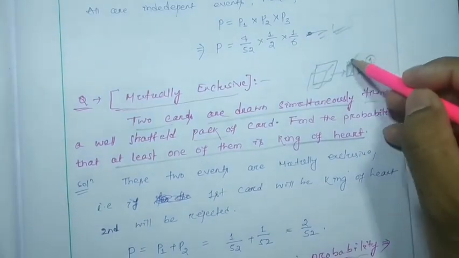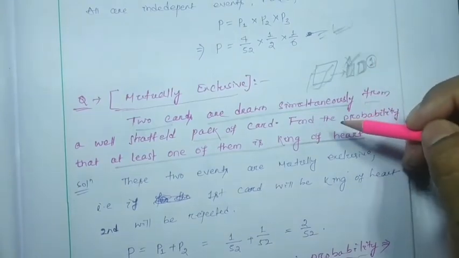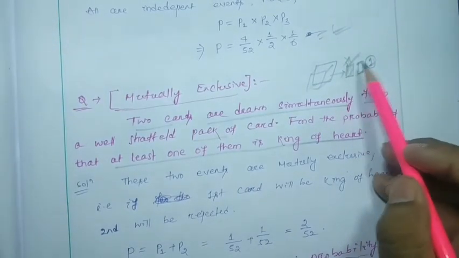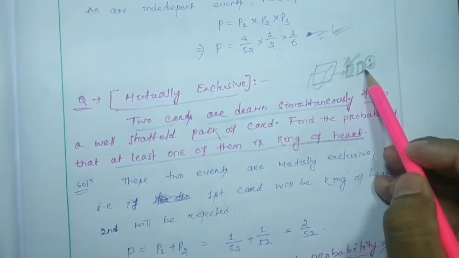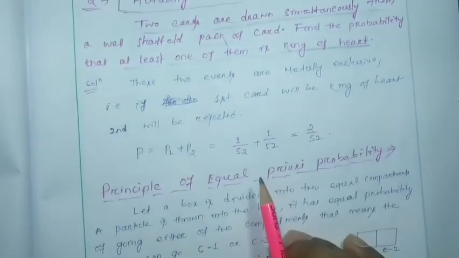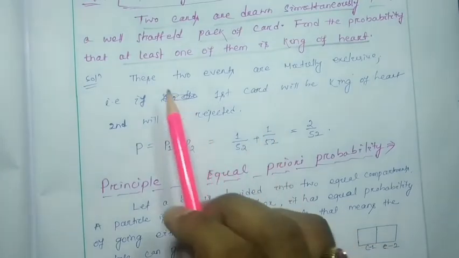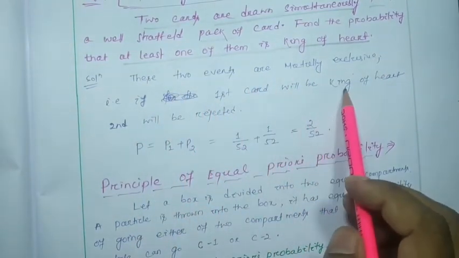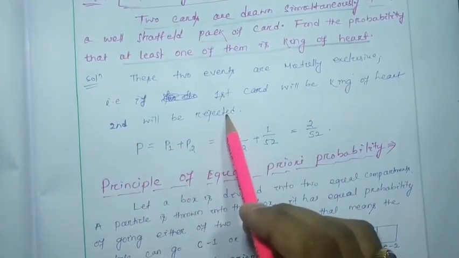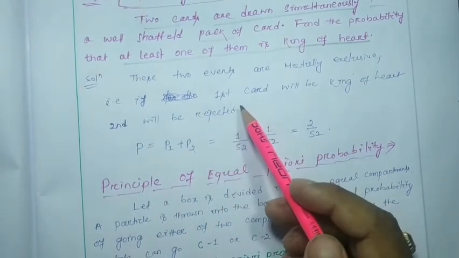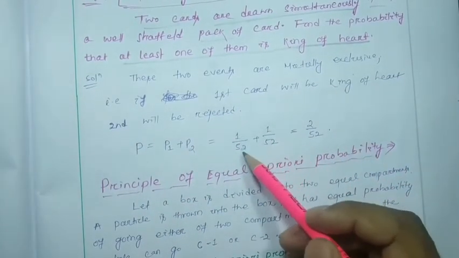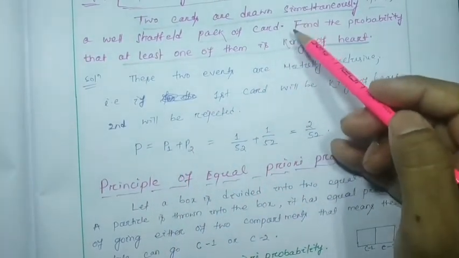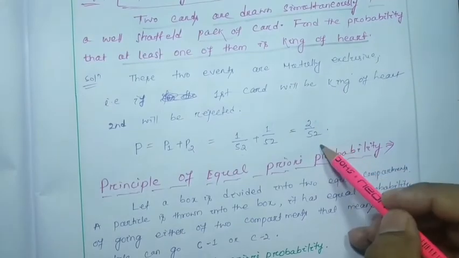Then that means another event is going to be blocked automatically. You got my point? If one has occurred, the other is automatically prevented. So for this case it has to be addition. These two events are mutually exclusive. If the first card is the king of hearts, the second will be rejected or blocked automatically. So it will be 1 by 52 plus 1 by 52, and the total probability for this example will be 2 by 52.